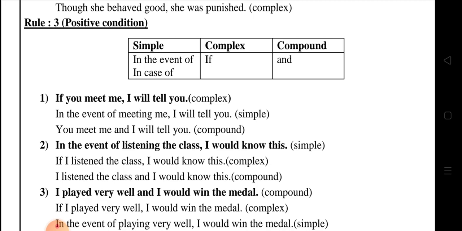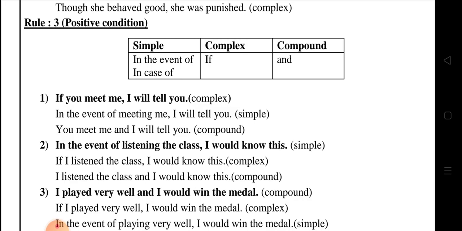So we have already read the conditional clauses, the if clauses, in our previous standard and previous classes also. So we will start with the if sentences. If the first clause is in the present, we have to write simple future in the other sentence. If we start the sentence with the past, we want to write would in the second sentence. If we start with the past perfect, had plus V3, we should write would have plus V3. Okay, so see the first sentence: if you meet me, I will tell you.